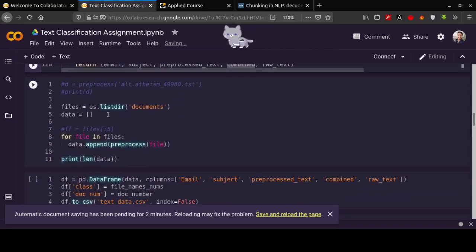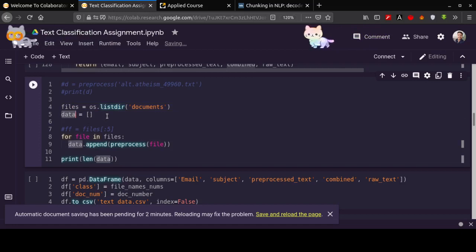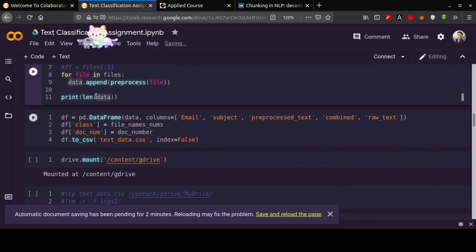Here we are storing all the files which are in the documents folder in the files variable, which will create a list. We are creating an empty list, that is data, and we will loop through all the files and call the preprocess function with the parameter file names each. After that we will append all that data in the data list.